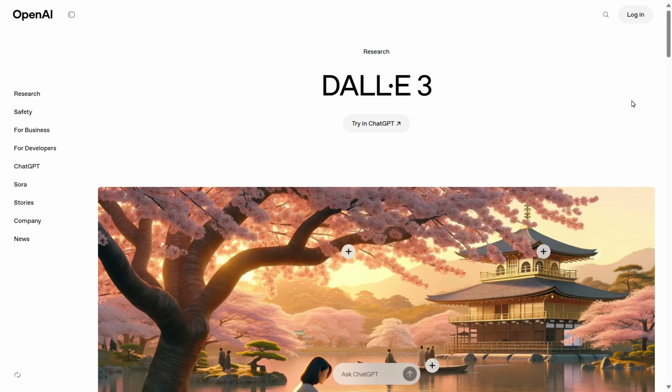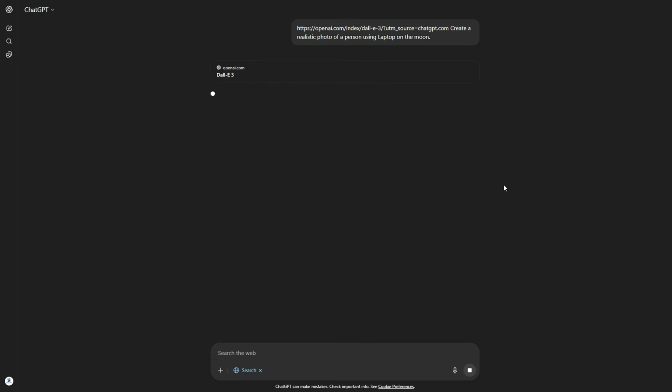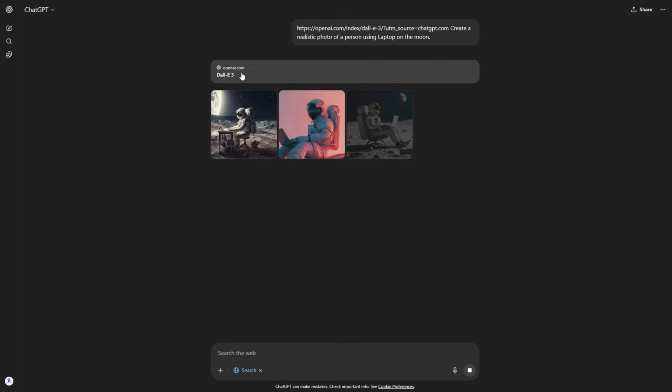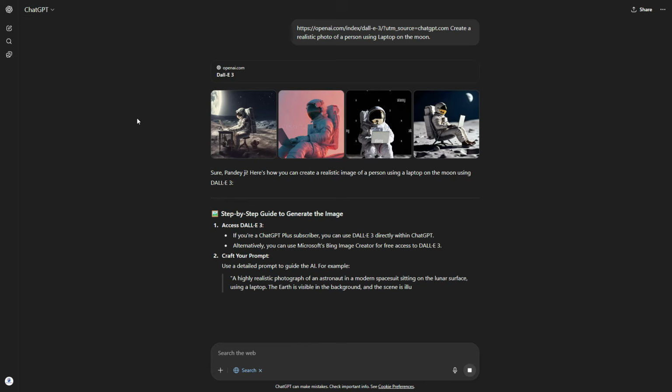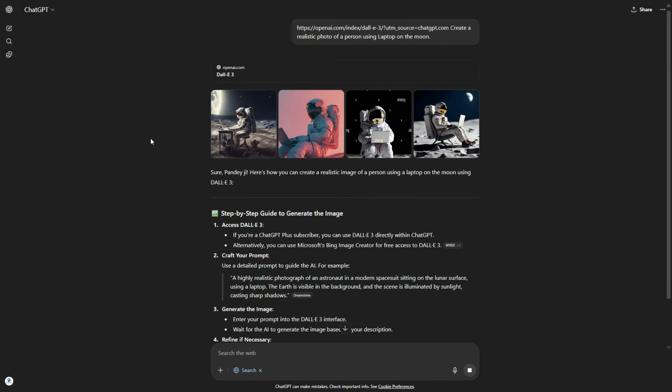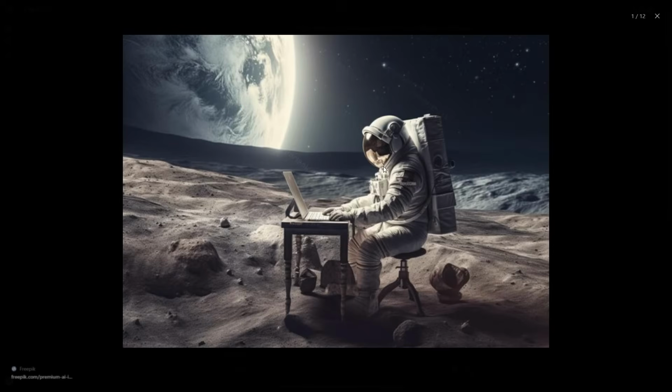If I use DALL-E, currently it's DALL-E 3, and you enter a text prompt to create an image, like create a realistic photo of a person using a laptop on the moon, then it creates an image using DALL-E 3. So you see, currently it has been integrated with ChatGPT. Now ChatGPT can do all these things here, and the image has been generated.